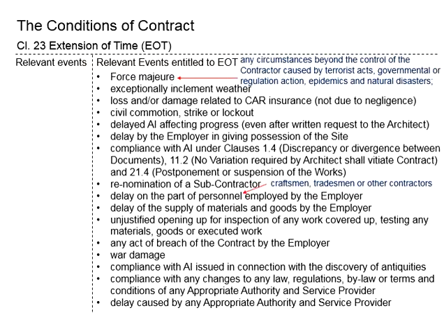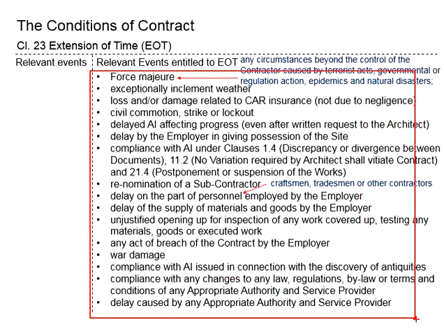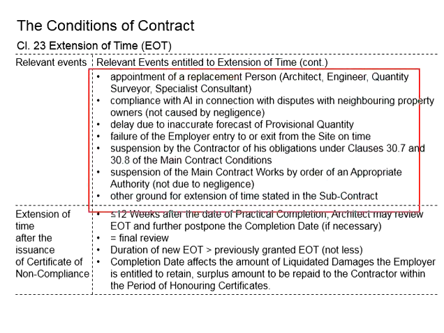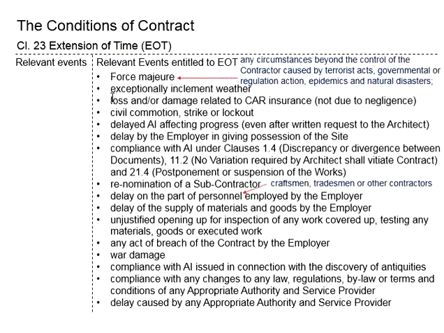In the case that you would like to apply for EOT, probably you will need to read between the lines whether the cause of the delay is related to any of these events. In general, these events happen beyond the control of the contractor. It is not due to the problem of the contractor. Even if the contractor wished so badly to complete the project on time, because of this relevant event, the delay inevitably happens.